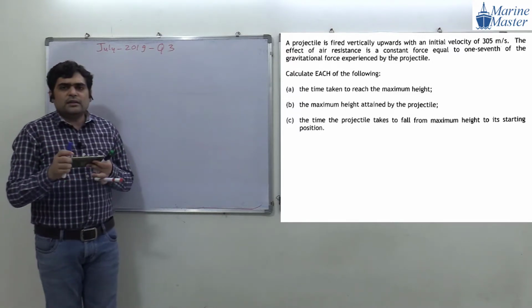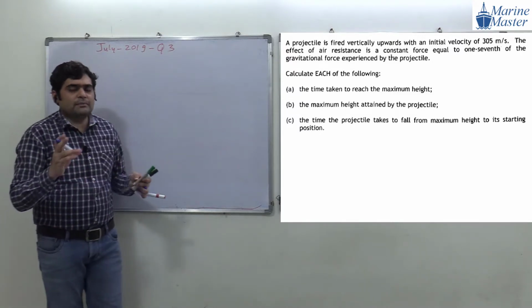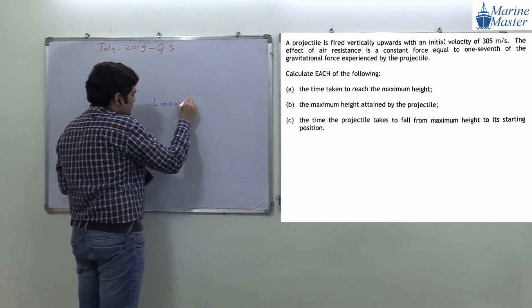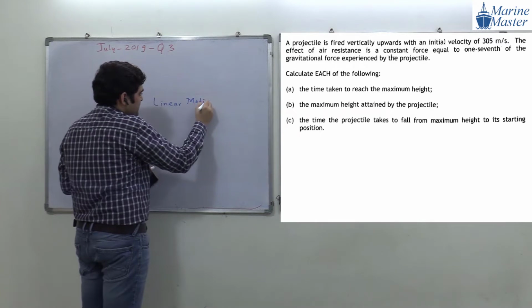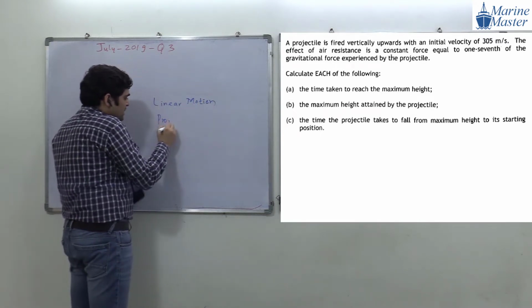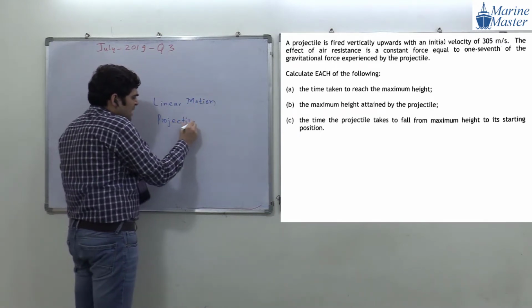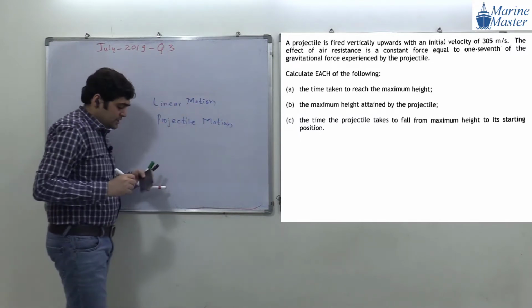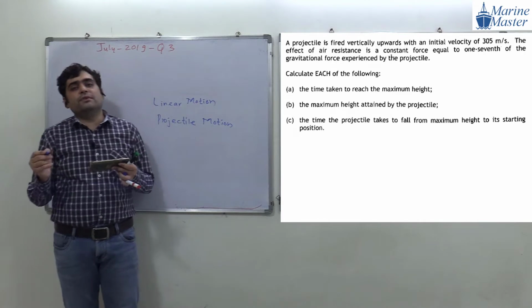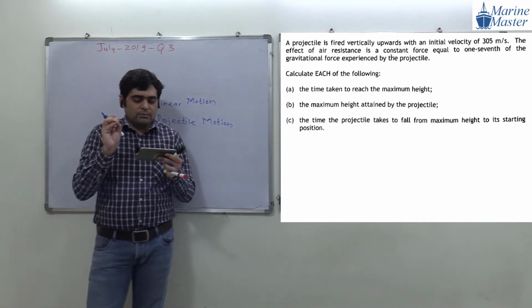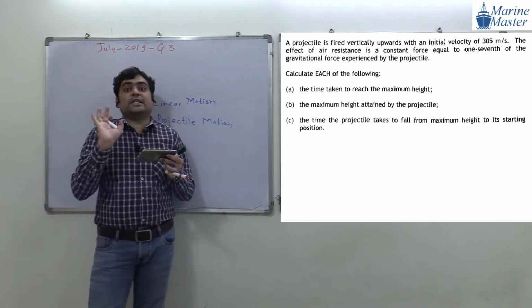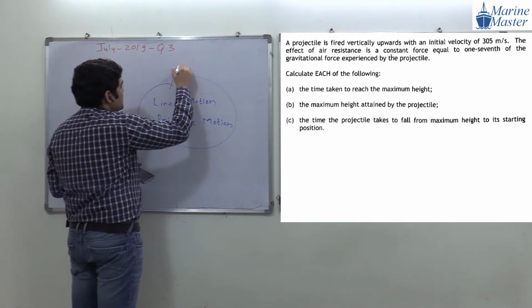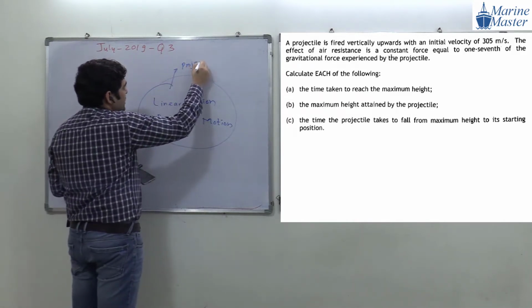See, there are two chapters in mechanics. One chapter is linear motion, that we are currently studying. And another chapter is projectile motion, which we will study after a few days. In both the chapters, one word will come. What is the name of that word? Projectile. That is the word in both the chapters.